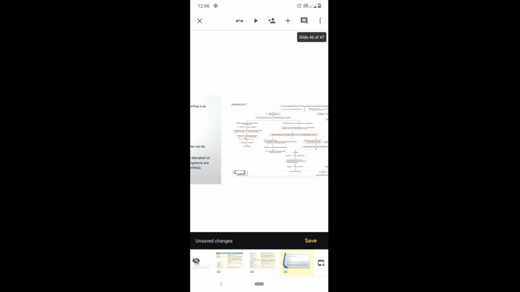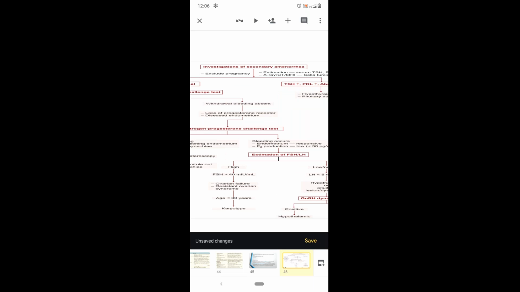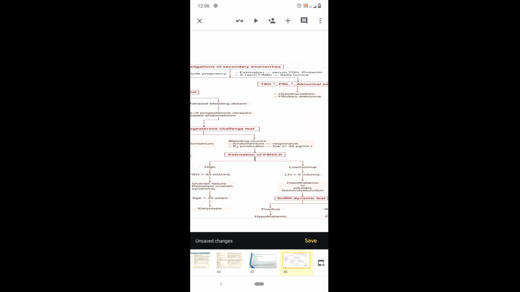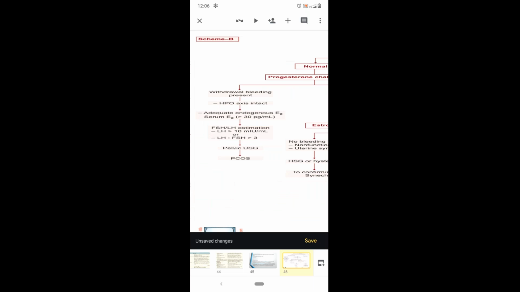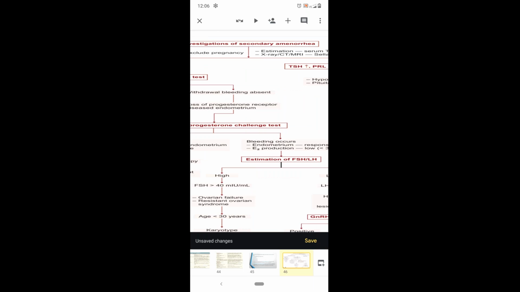First, we have to exclude pregnancy, followed by serum TSH and prolactin levels. Then, if she has high levels of prolactin and TSH, we have to go with the CT and MRI reports. After exclusion of pregnancy, we have to do the progesterone challenge test. That is, as we already discussed, we give progesterone for a course of 5 days. If she doesn't have any withdrawal bleeding, then we'll go with the estrogen and progesterone challenge test, where we give her estrogen along with progesterone. And if she still doesn't have her cycles, then we have to evaluate FSH and LH.